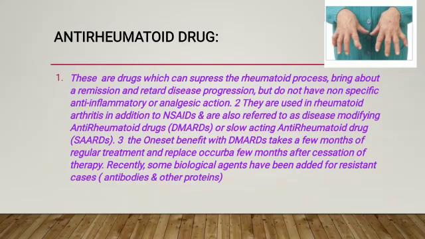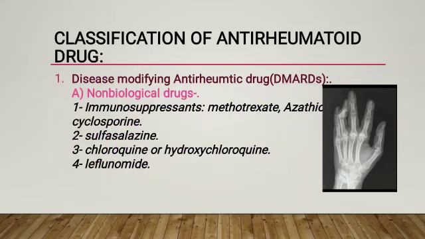Now let's see the classification of anti-rheumatoid drugs. First main class is disease-modifying anti-rheumatic drugs, in which the subclass is non-biological drugs, including immunosuppressants, for example methotrexate.